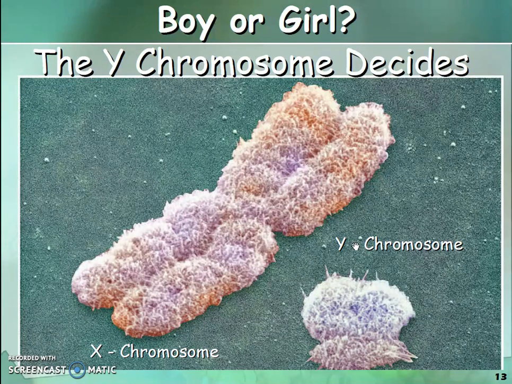Which chromosome decides whether it's going to be a boy or a girl? The presence of the Y chromosome decides it. If it has X and X, it's going to be a girl, but the presence of the Y chromosome makes it a boy.